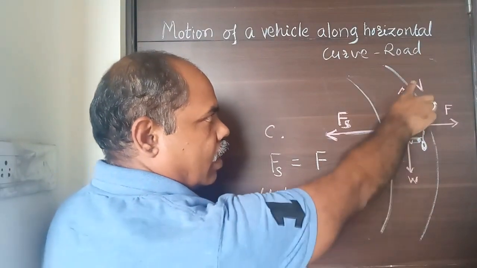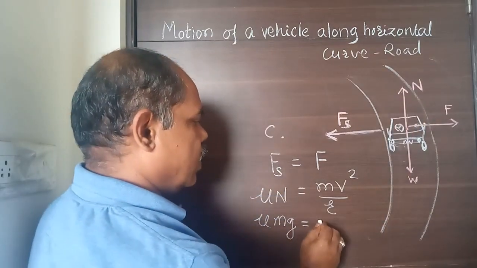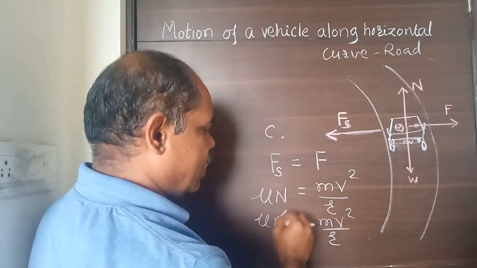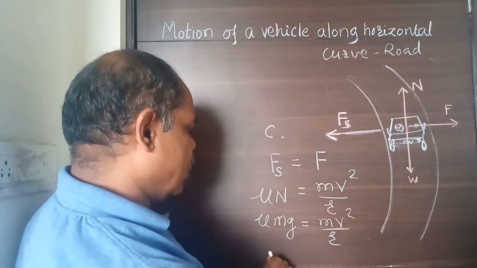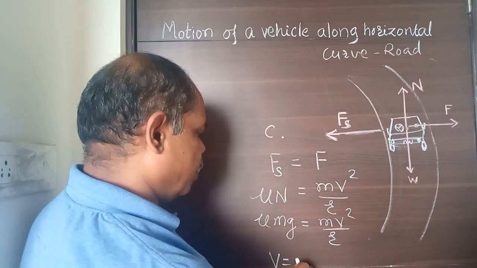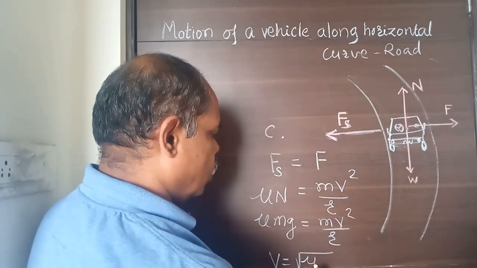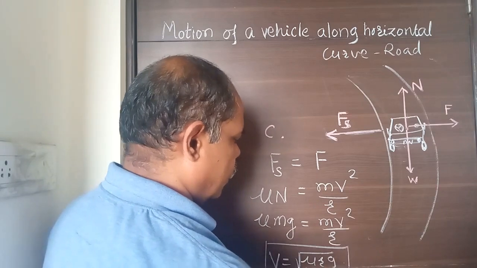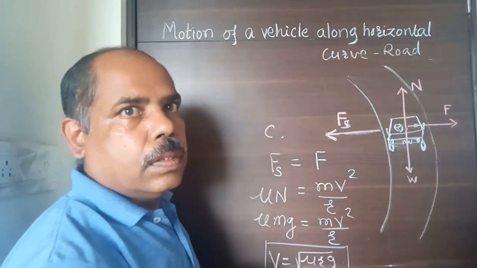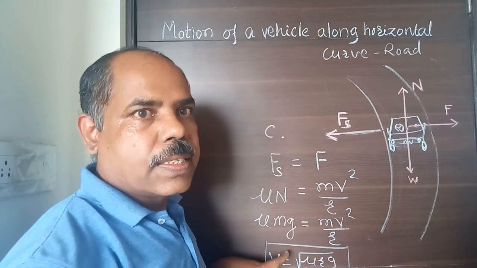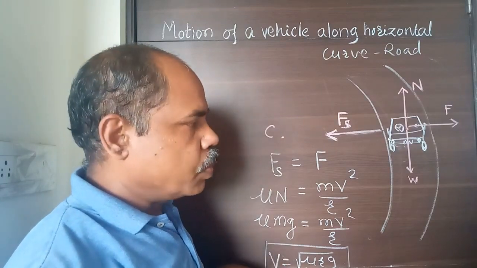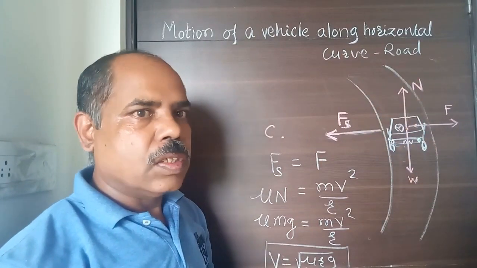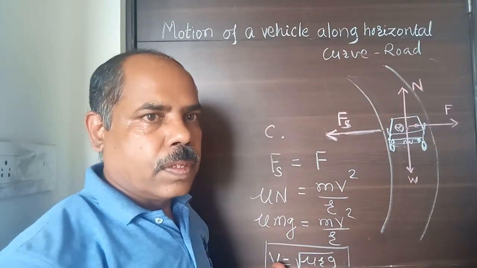Here weight and normal reaction balance, hence it will be mu mg equals mv square by r. m cancels, and if you rearrange this equation for v, you will get v is equal to root mu rg. It is the safe speed or speed limit for a vehicle to turn around this horizontal curve path with safety.